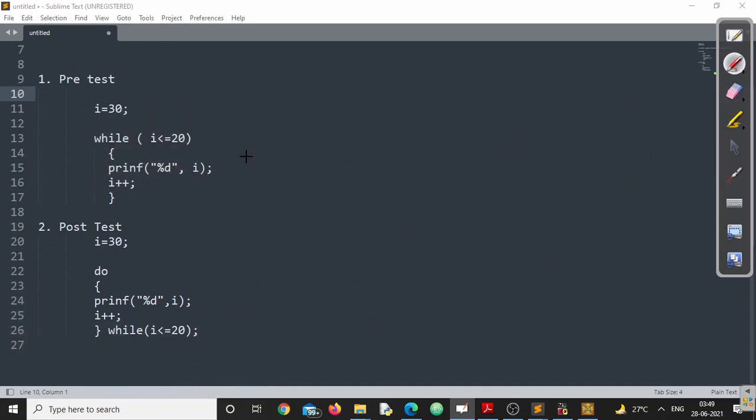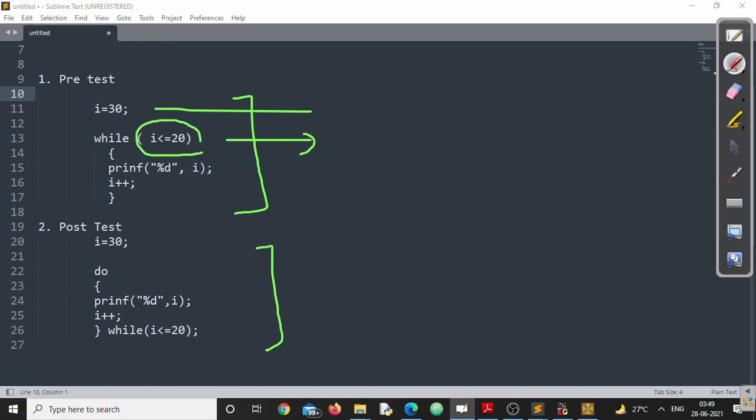Done. Second difference. Third difference. Coming to the third difference regarding the working: how it works? The pre-test loop will, listen to my words very carefully, the pre-test loop will work only if this particular condition is holding good. If this is not holding true, the statement will not be executed.